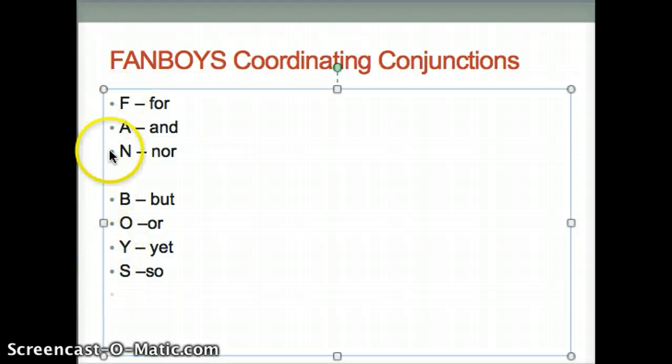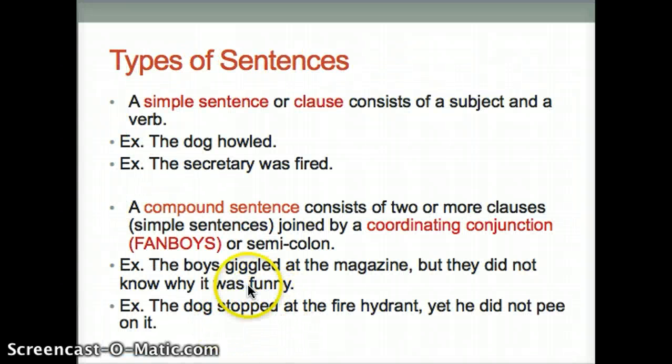So FANBOYS stands for for, and, nor, but, or, yet, and so. Any of those words can be used to join together two independent clauses. In our examples here: the boys giggled at the magazine, but they did not know why it was funny.